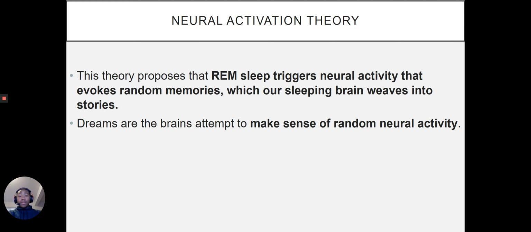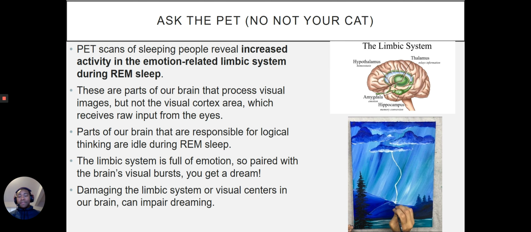Okay. So, in another sense, dreams are our brain's attempt to make sense of random neural activity because we know from different scans and different studies that our brains are very active. They're still active while we're sleeping. This theory would suggest that part of the way that our brain deals with the neural activity that comes up is it makes it a story, which then turns into your dream. Okay, so let's talk about the science behind that.